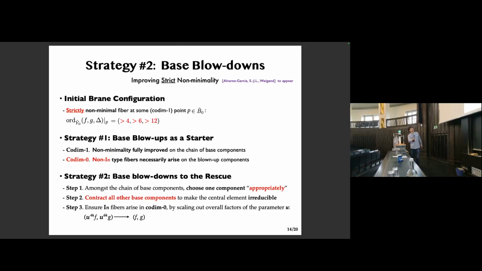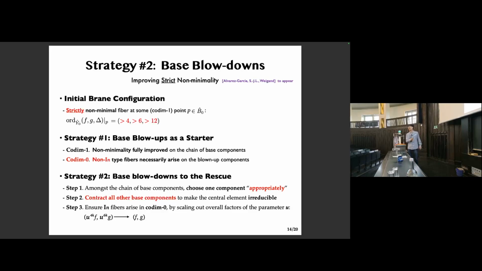Firstly, we choose one base component out of the base chain appropriately. Next, we contract all other base components to make it the central K3 irreducible component. And then lastly, we ensure that only I_n fibers arise in codimension 0 by scaling out appropriately the overall factors of the degeneration parameter.